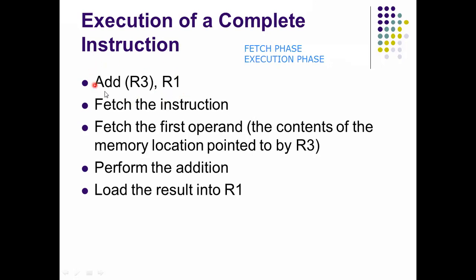Here we consider one example: Add R3, R1. Add is the mnemonic, and the contents of R3 and the data in R1 are added. Add is the opcode, and R3, R1 are the required operands.